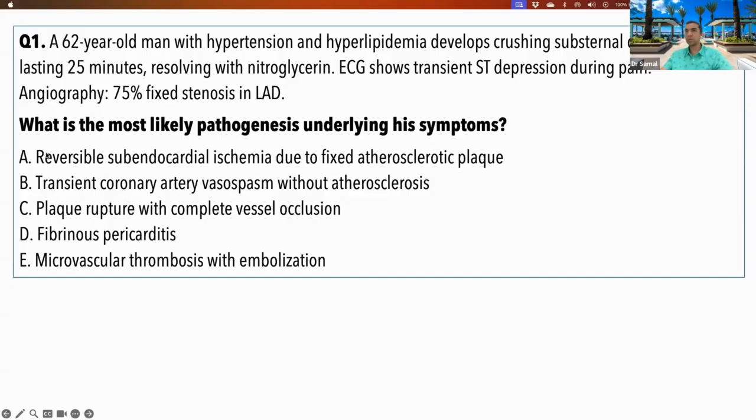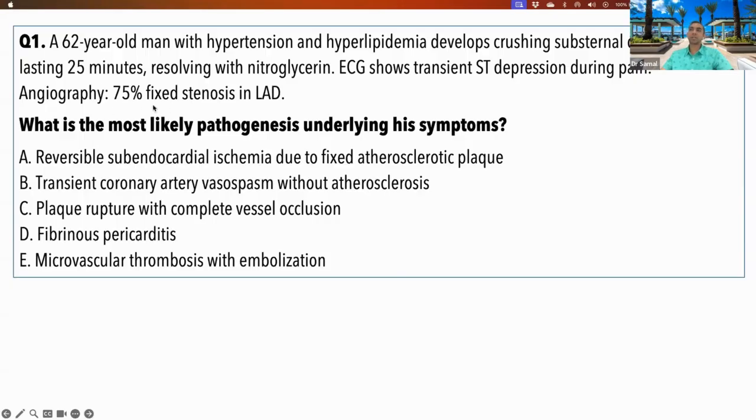symptoms. So option A says reversible subendocardial ischemia due to fixed atherosclerotic plaque. This is already given to us in the question. I told you this became a very easy question. Option B says transient coronary artery vasospasm without atherosclerosis. Option C says plaque rupture with complete vessel occlusion, fibrinous pericarditis, microvascular thrombosis with embolization.